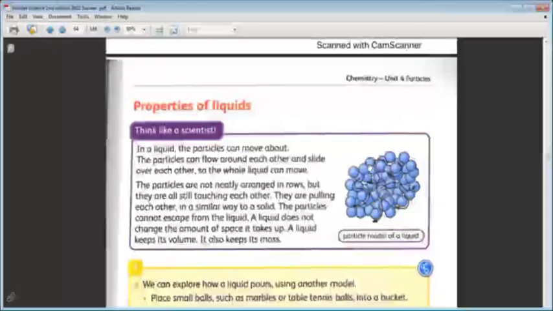The particles are near each other, but they are not arranged in the same way as the solid state particles. They also have a pulling force between them, but it is a weaker pulling force than the pulling force between the particles of the solids. The pulling force here